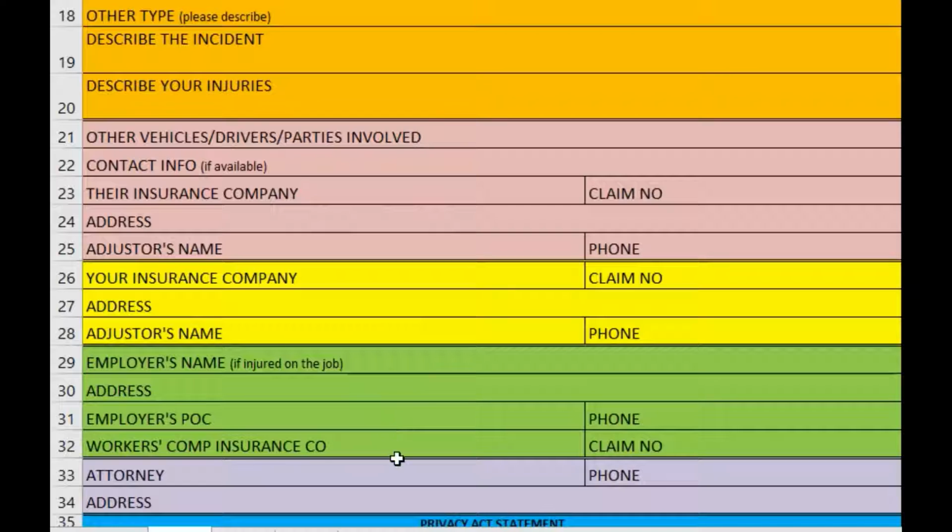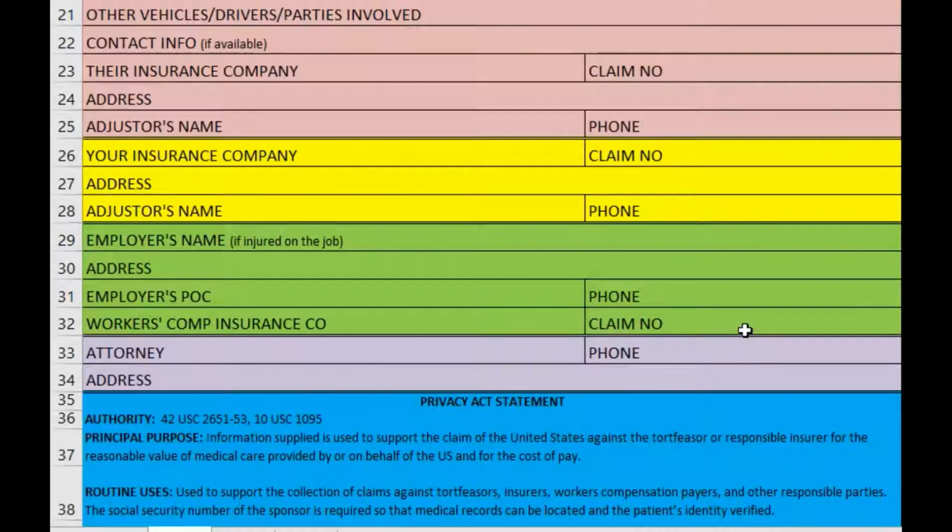29 through 32 is for workers' comp. So if you're hurt on the job, you want to fill this information out. So employer's name. Make sure that you put the POC, point of contact, workers' comp insurance company, and their phone number. Again, if you don't know the claim number, that's okay. We'll get it. But make sure if you have it that you write it on this application.